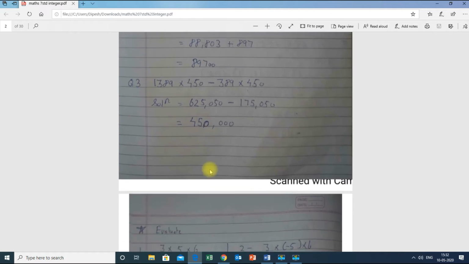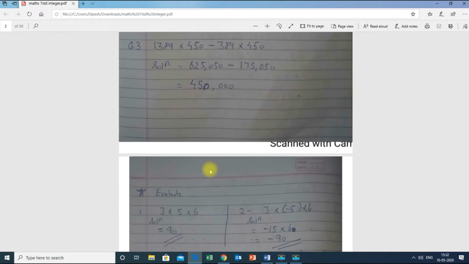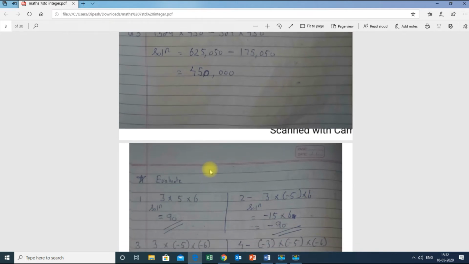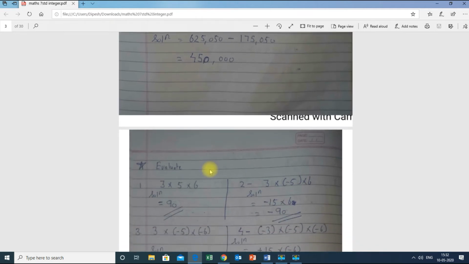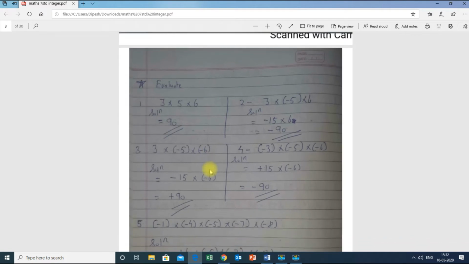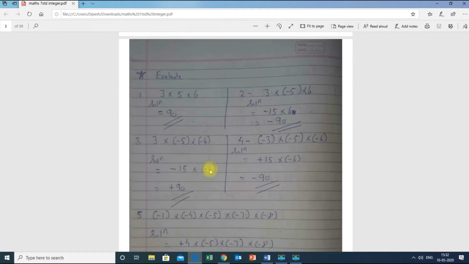Next. Hope you have understood till here. It is very easy to explain. Go step by step. If you go step by step, you will be able to solve every sum easily. Now, there are some more examples. This is the basic example I am teaching you now. The first sum is 3 into 5 into 6. 3 into 5 is 15 and 15 into 6 is 90. Therefore, our final answer is 90 over here.